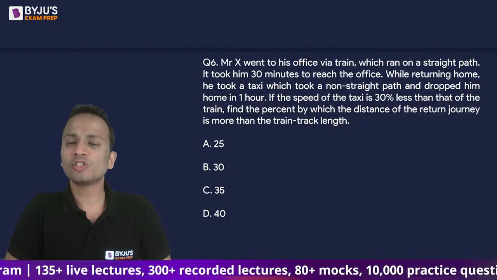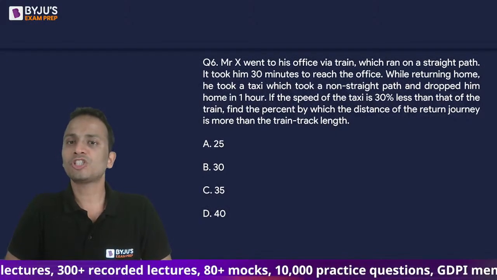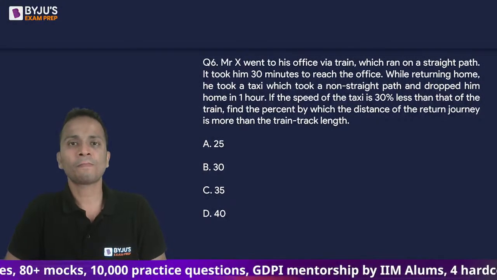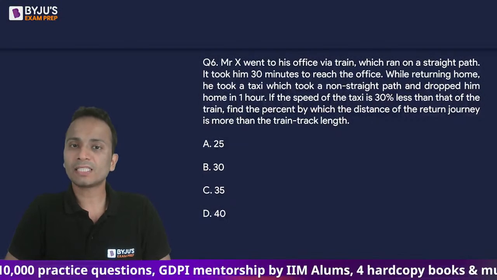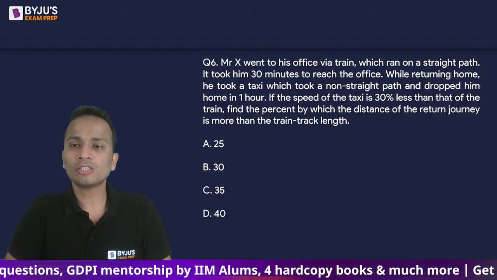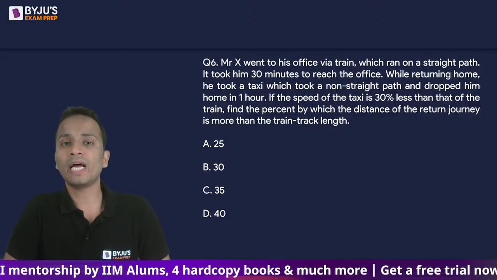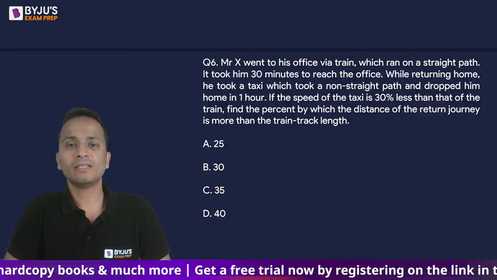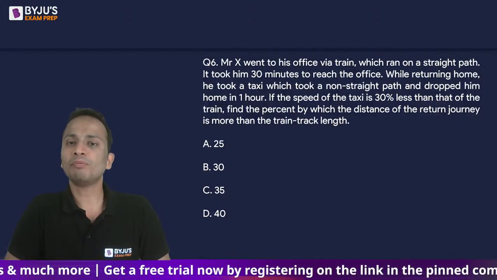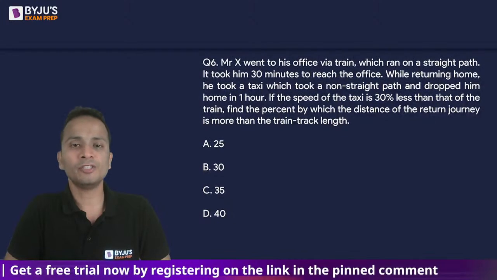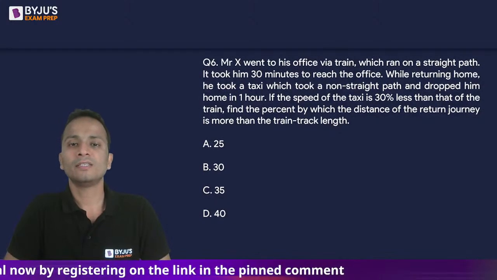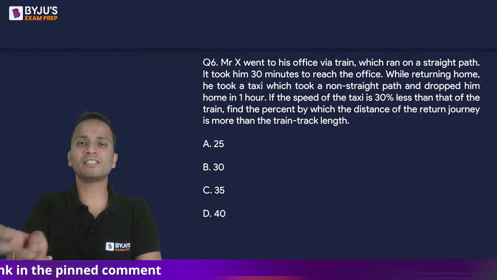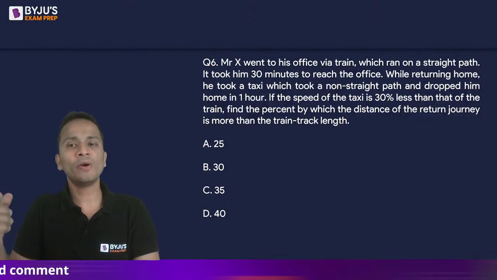Mr. X went to his office via train, which ran on a straight path. It took him 30 minutes to reach the office. While returning home, he took a taxi, which took a non straight path and dropped him home in 1 hour. If the speed of the taxi is 30% less than that of the train, find the percentage by which the distance of the return journey is more than the train track length. So we just have to compare the distance he has traveled while going and while coming back.